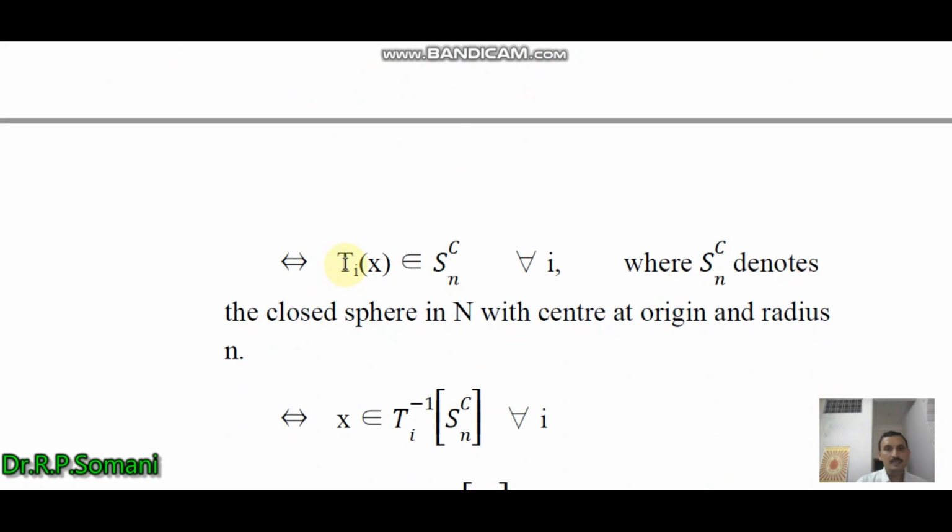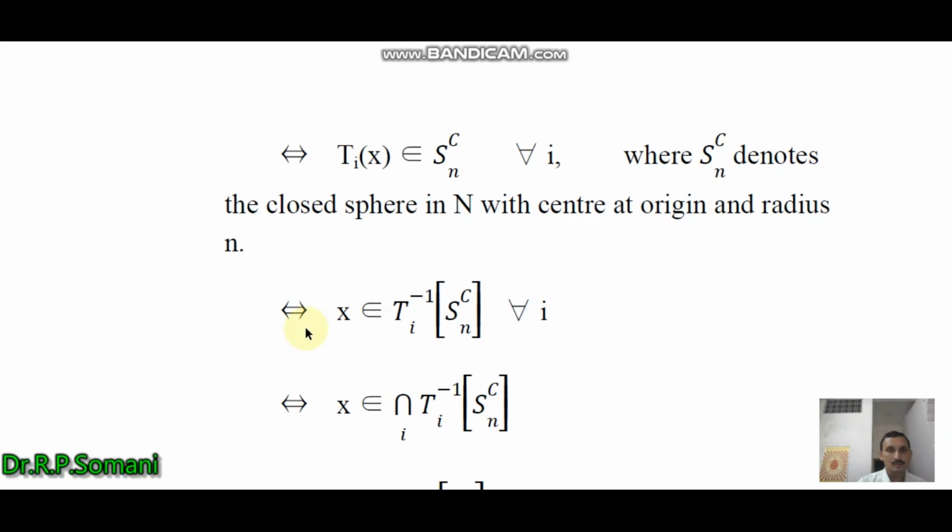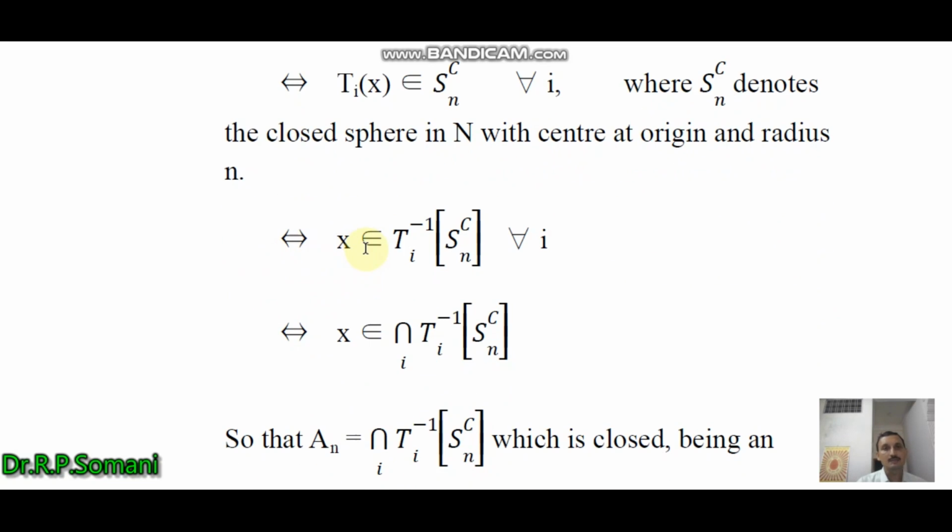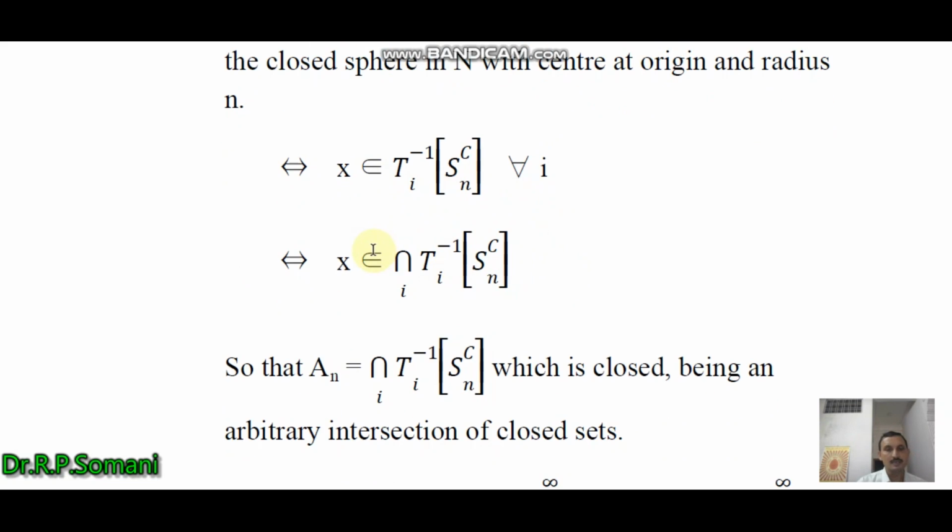This implies Tix belongs to SCn for all i, where SCn denotes the closed sphere in N with center at the origin and radius n. So x belongs to Ti inverse of SCn for all i, and then x belongs to the intersection over i of Ti inverse SCn.